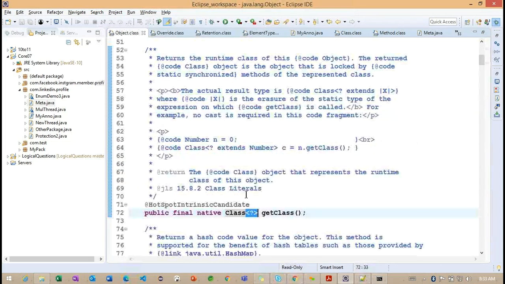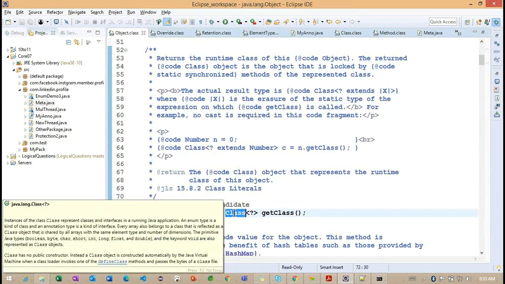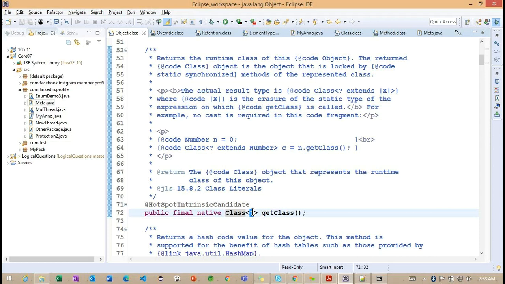If you see the method, the return type here is class question mark. The question mark is nothing but the type. We are going to work with a class, and here the generic type is going to change based on our requirement. For example, instead of question mark, I could work with something called string or integer or double class, but here we are working with the meta class. Getting the point? Here the type is not going to satisfy.